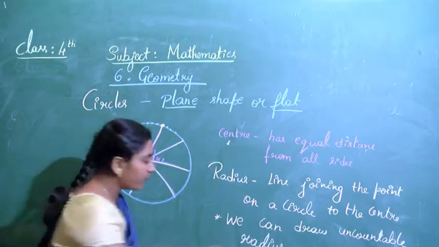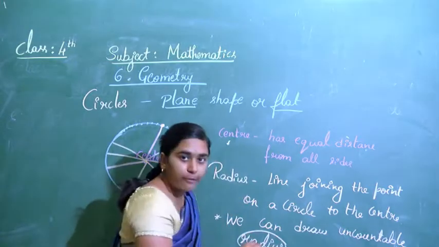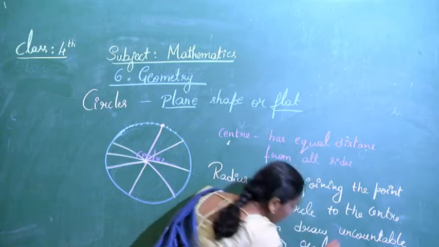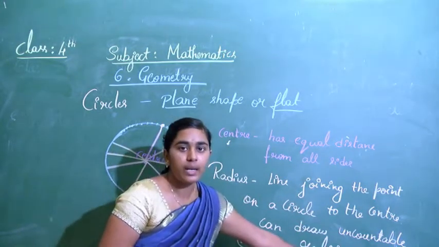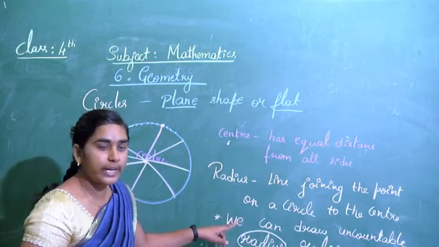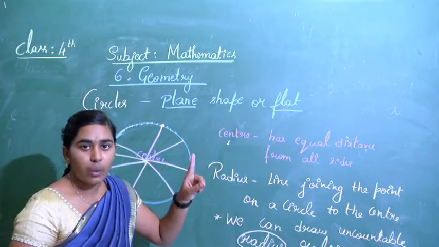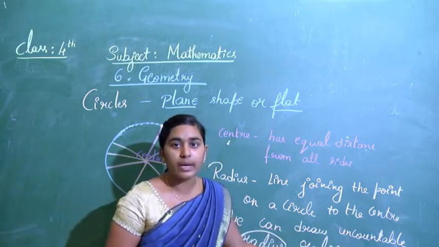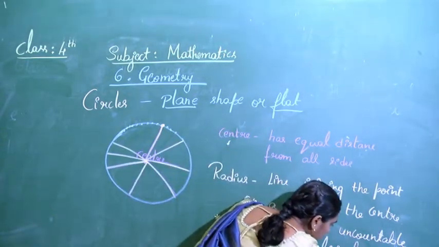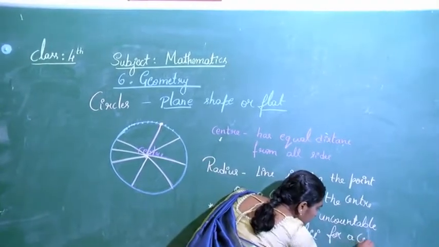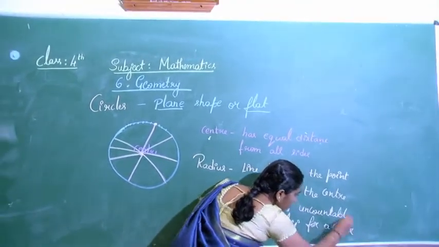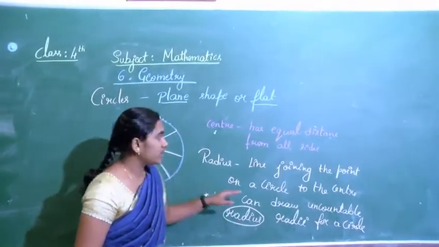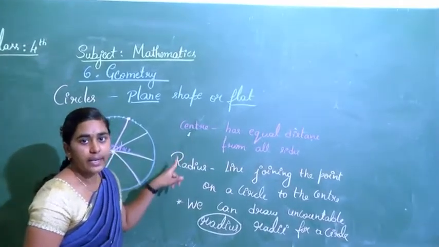The plural form of radius is radii, R-A-D-I-I. Radius means only one line; radii is the plural. For one circle we can draw an uncountable number of radii. This is about the center and radii.